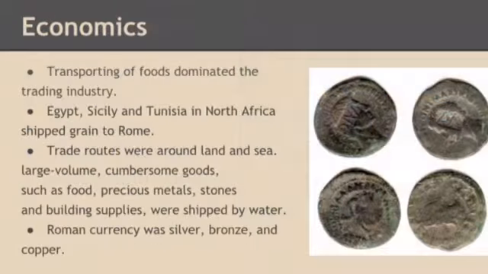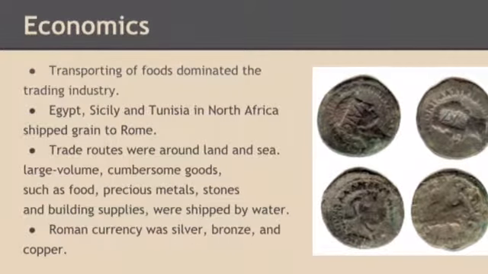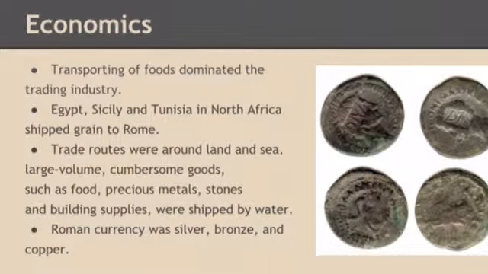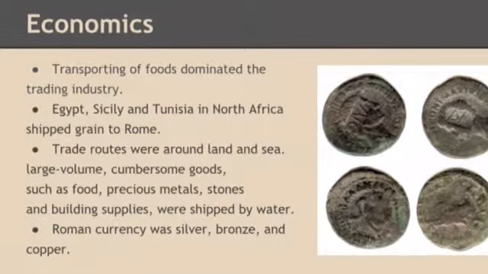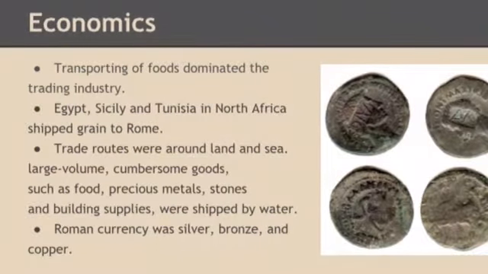Economics. Olives, olive oil, wine, and bricks were natural resources in ancient Rome. Agriculture played a role in trade and farming. Major traders around the area were Spain, France, the Middle East, and North Africa.